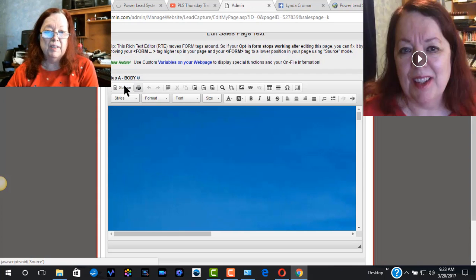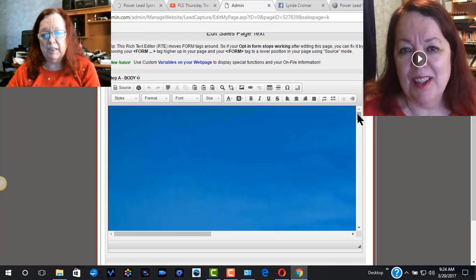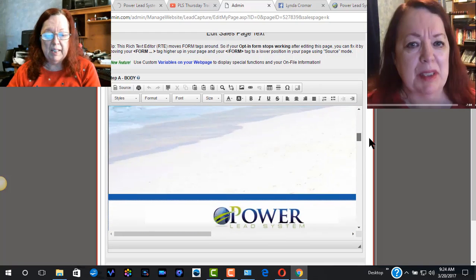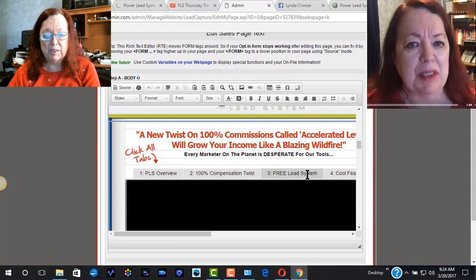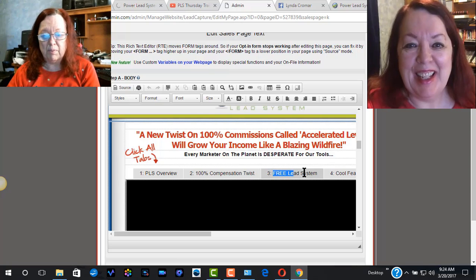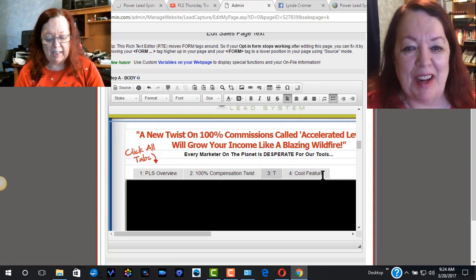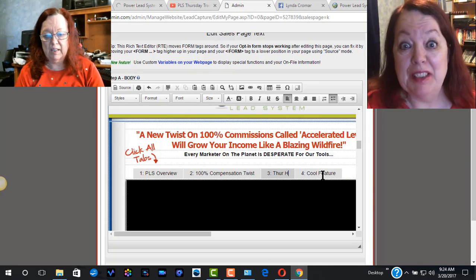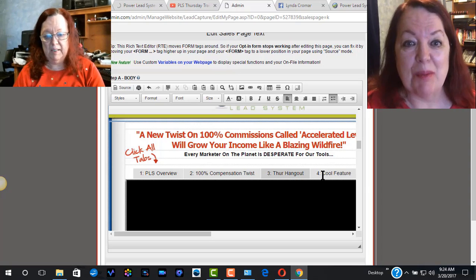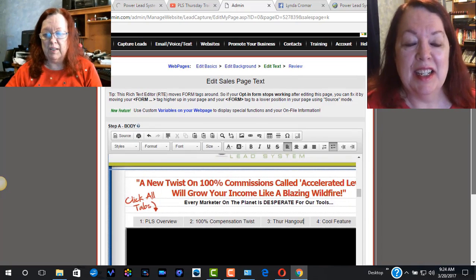Now the thing that we need to do now is we need to go into the source because we need to change tab number 3. So we're going to do one thing first before we do that, and that is we're going to come down here to where it shows the tab. See, here is what it originally has on tab 3, and we're going to change that to Thursday Hangout. Okay, so that's the first part of the edit.